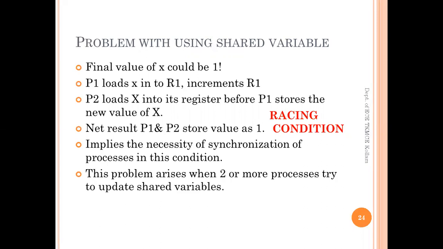Therefore, technically, that part of the program where a shared variable is accessed is termed the critical section of the program, which is an important part of concurrent programming, which has to be handled very, very carefully, maybe using some kind of synchronization primitives like the ones we discussed, mutex lock, semaphore, or barrier, in order to make the program function as we intended.